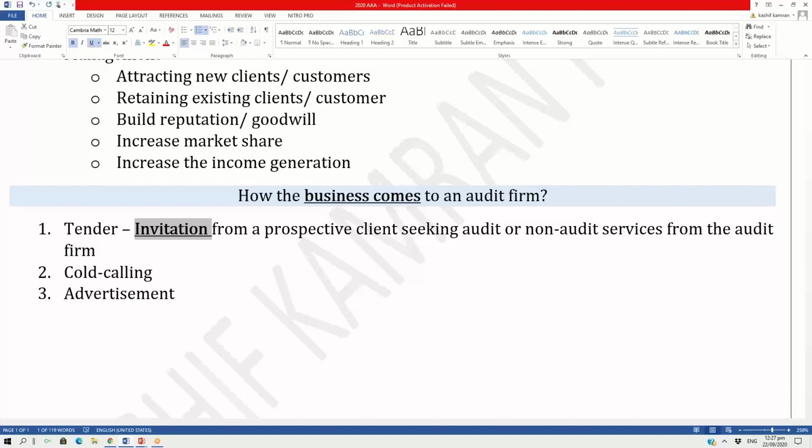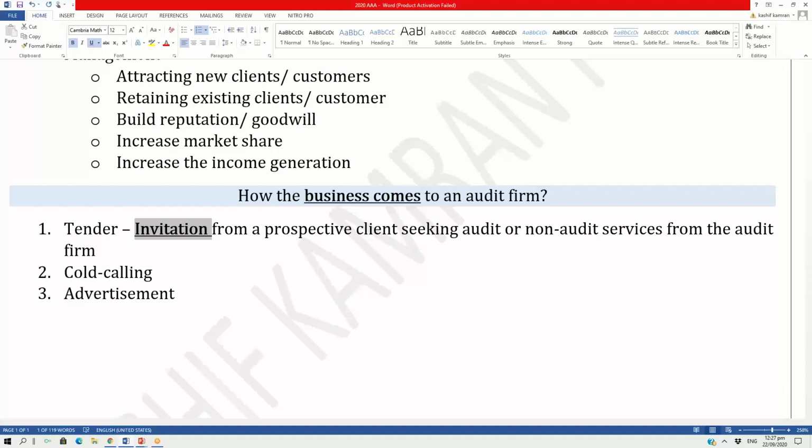Or can you offer me a non-audit service? I want to take a non-audit service from you. So this is an invitation. This is an invitation which can come in a newspaper, for example. This is an invitation which can come through an email. This is an invitation where the client approaches your office and has a cup of tea with you and invites you: I want you to offer me a service. So the invitation can be face to face, through email, or through a newspaper advertisement.